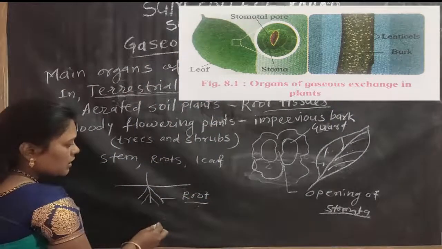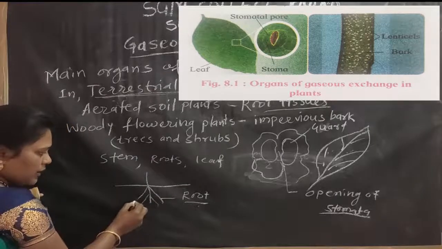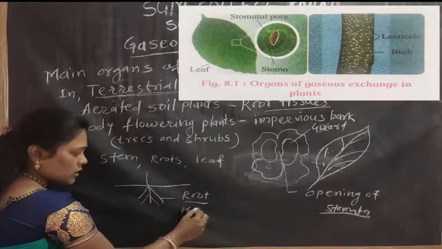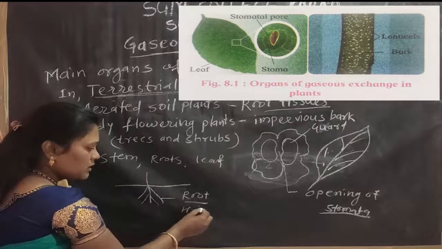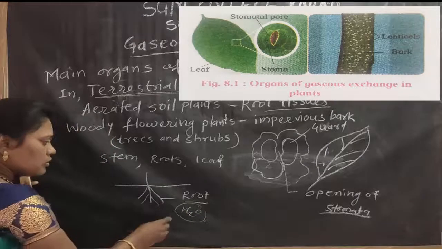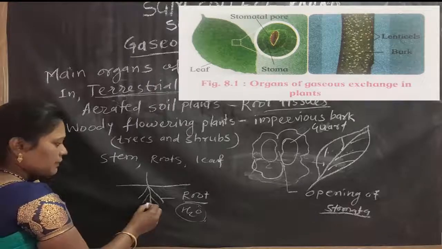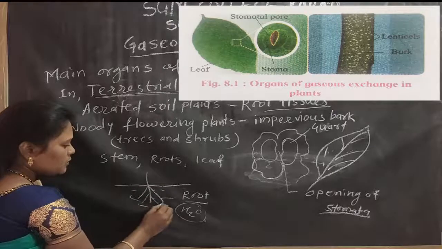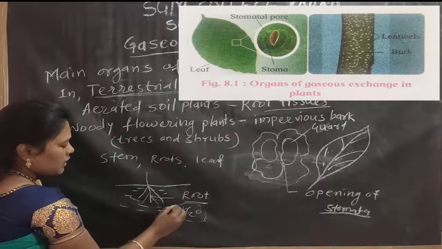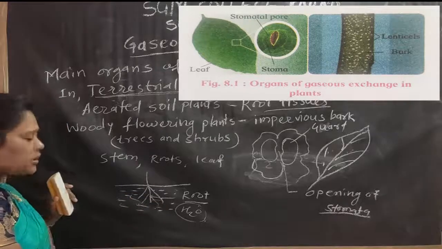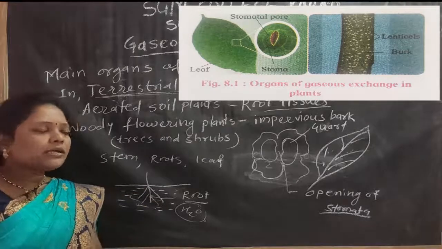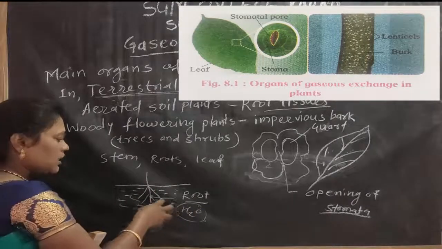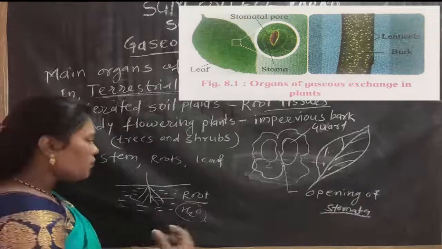So the root absorbs water, and oxygen is mixed in the water. This mixed water is absorbed by the root tissues. Here a small type of root tissue is present. Here is the soil, aerated soil. In aerated soil there is water and different types of minerals present. With the help of this particular organ, they absorb water and different types of minerals.